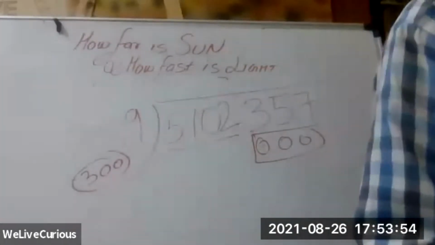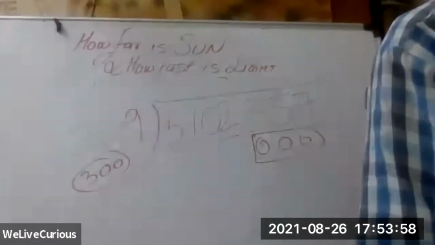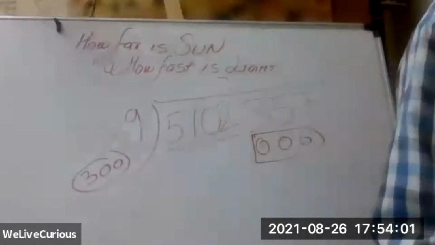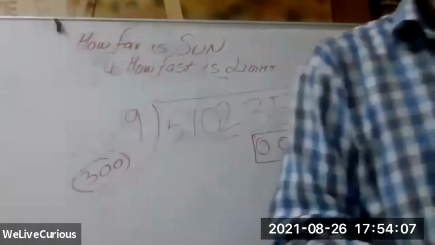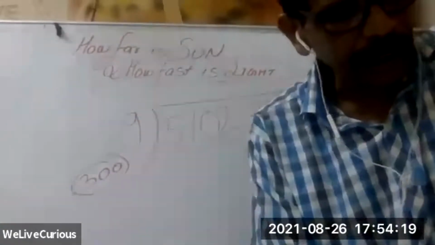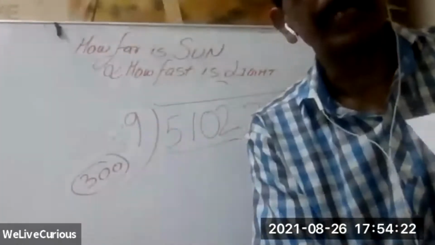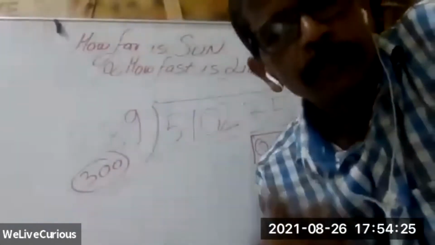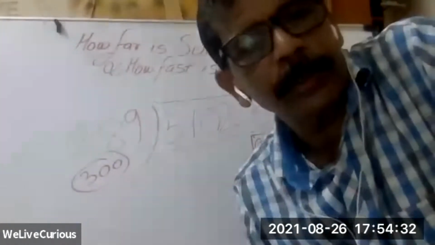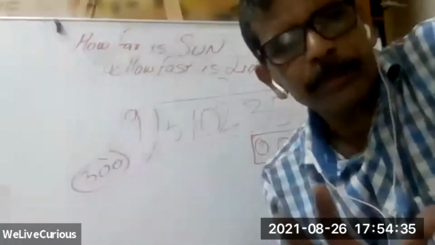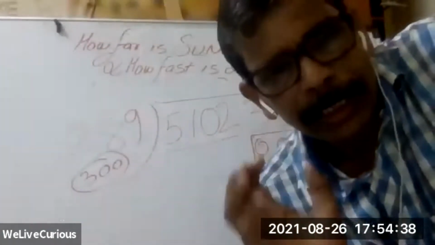Estimation cannot be used everywhere. If you have to do a rocket launch, small changes will make a big difference. But when you are out shopping, you don't need accurate calculation.